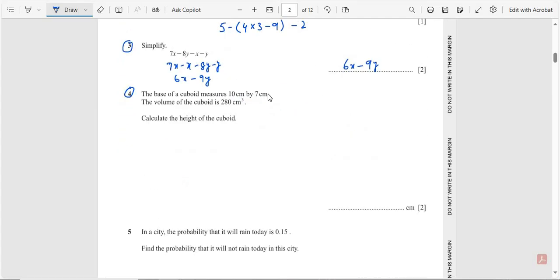Question number 4. The base of a cuboid measures 10 centimeters by 7 centimeters. The volume of the cuboid is 280 cubic centimeters. Calculate the height of the cuboid.